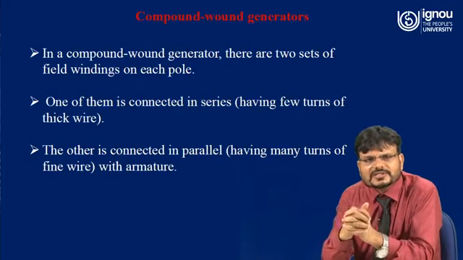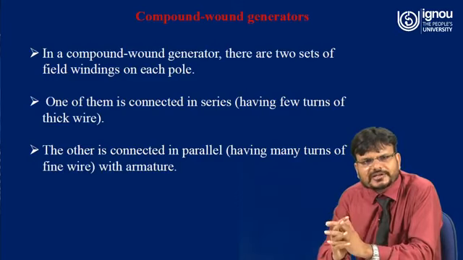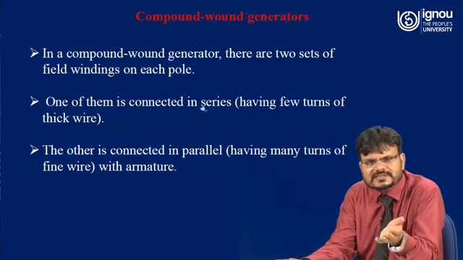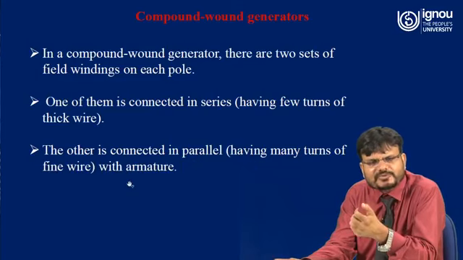Now we are going to discuss the compound wound generator. In a compound wound generator, there are two sets of field winding on each pole, right? One of them is connected in series, having few turns of thick wire. The other is connected in parallel, having many turns of fine wire.